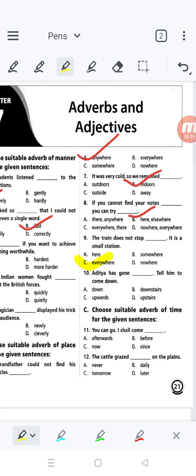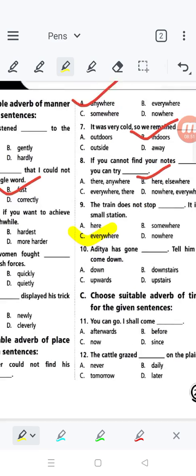Next, better to select the next one. Choose a suitable adverb of time for the given reference. So it refers to the time. See the first one, 11. You can go, I shall come afterwards. That is the correct one.